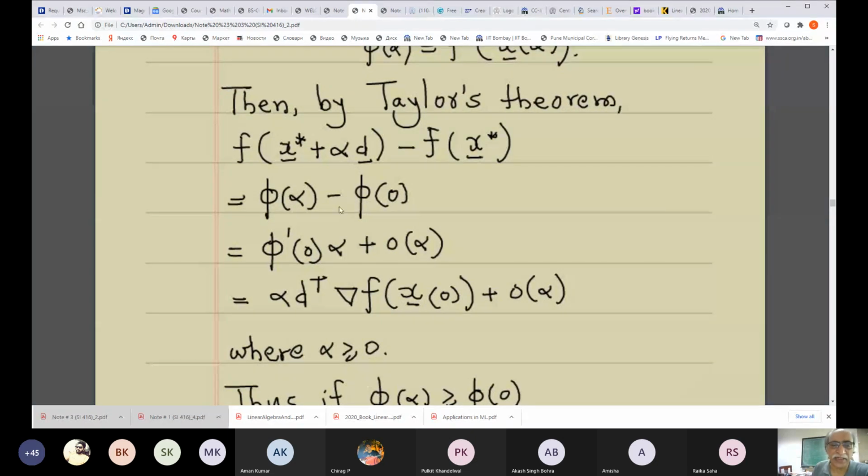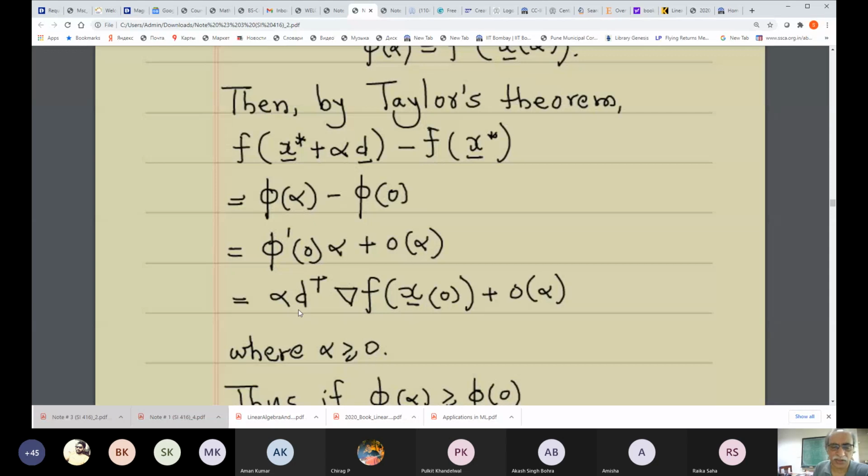And that essentially means that phi prime 0 is the first derivative of phi with respect to alpha evaluated at alpha equal to 0. So I think this makes sense. Now, alpha I have written as it is, and phi prime 0 is nothing but the inner product of these two.